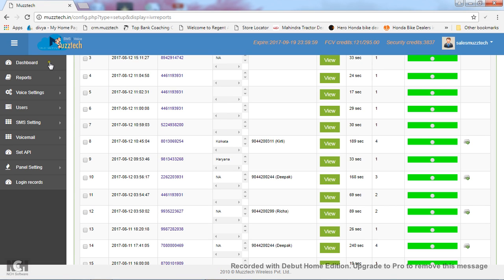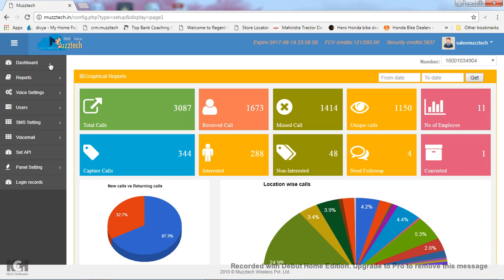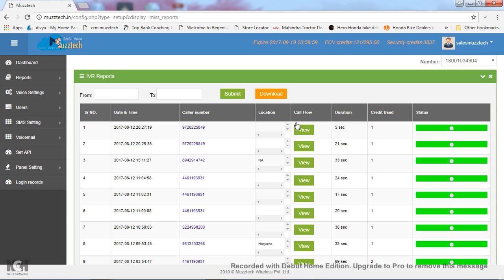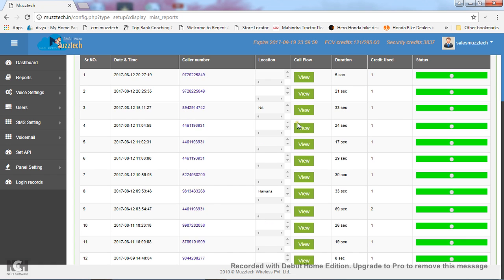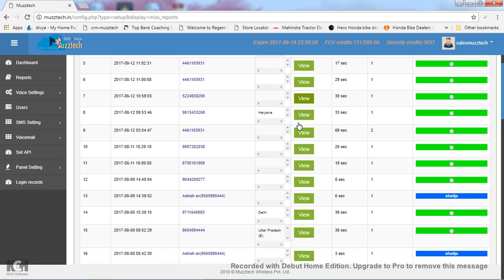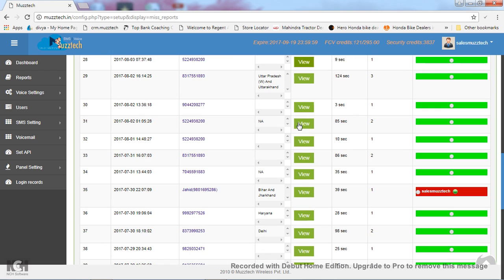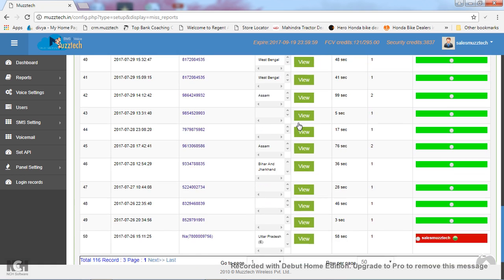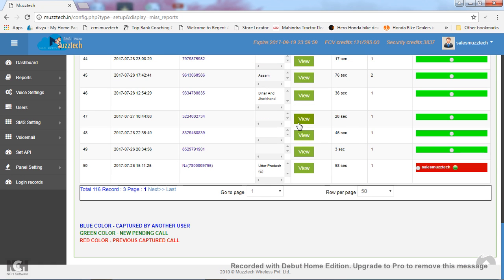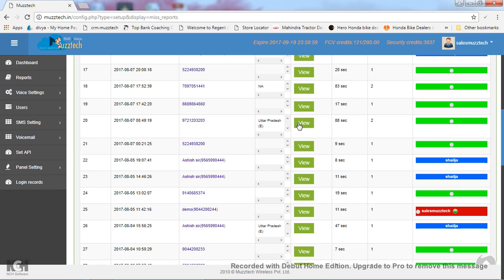Now back to the dashboard. Next is missed calls. By clicking on this, you can get all calls that were missed by you, because of timing, because of a short call, any reason could be. But after having this panel, you will not miss any call because it has a feature to save each and every call and can maintain data by itself. Now again to the dashboard.